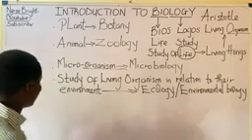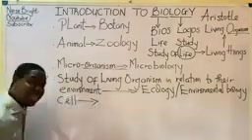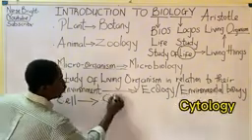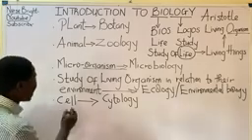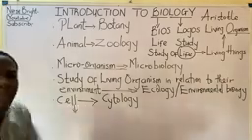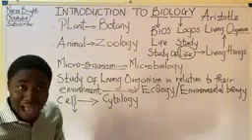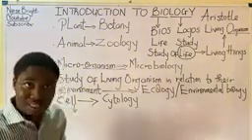Now, let's progress. When we study the cell, it is one key aspect of biology still, and it is called cytology. Remember, cells form the basic functional and structural units of life. Without cells, life cannot exist. Do you understand?